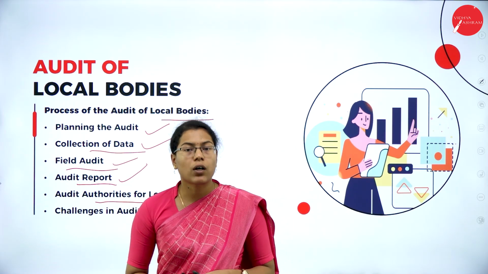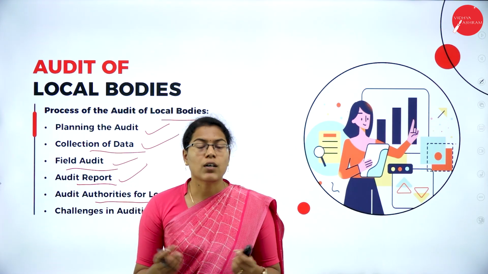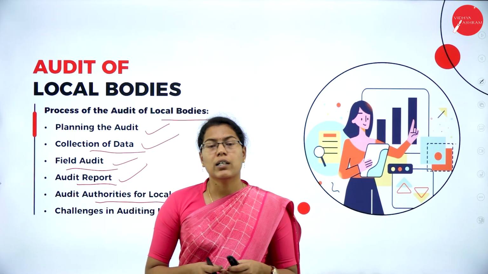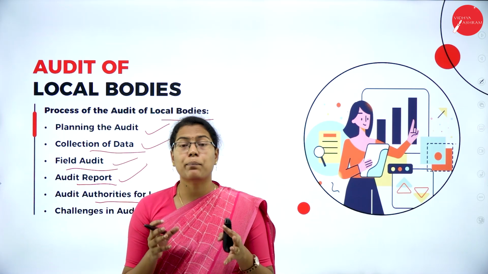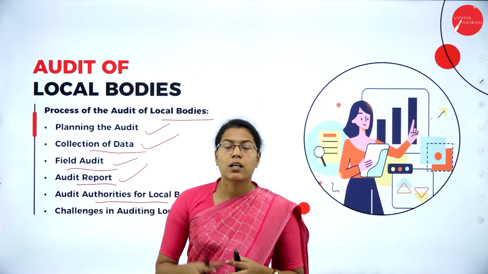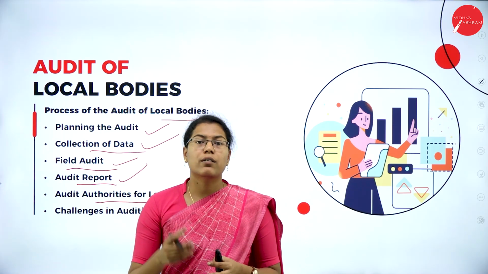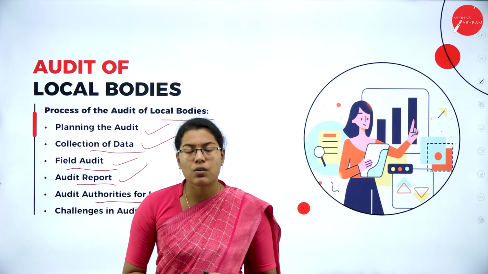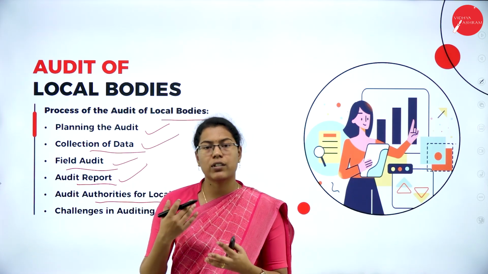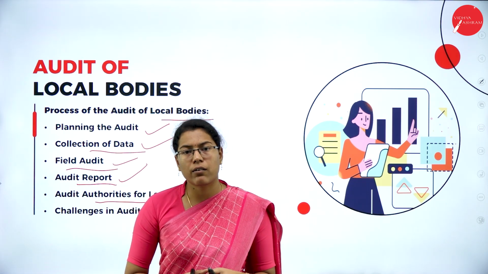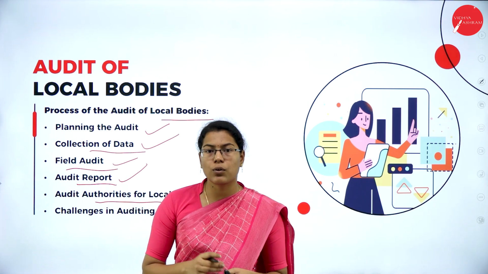So who are the audit authorities for local bodies? The audit authorities may include state audit departments. Most of the states have separate state audit departments which audit the funds or financial positions of the local bodies, and also if the project is too large and funded by the central government, even the CAG can audit.